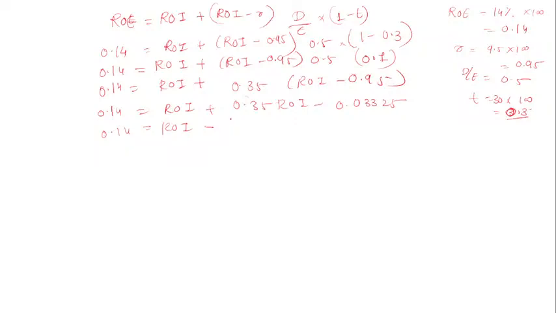Okay, when you add ROI plus 0.35 ROI, how much ROI do you have? 1.35 ROI minus 0.03325.